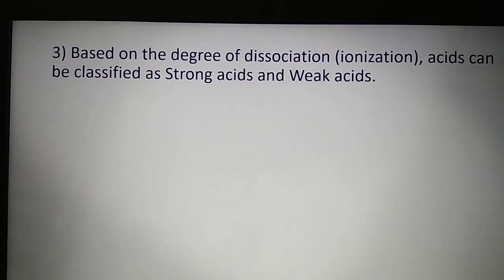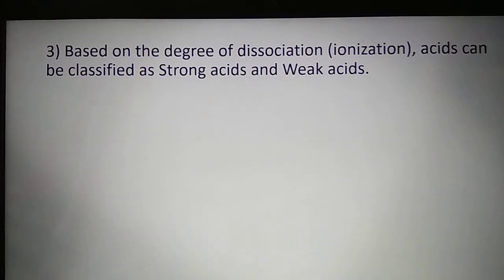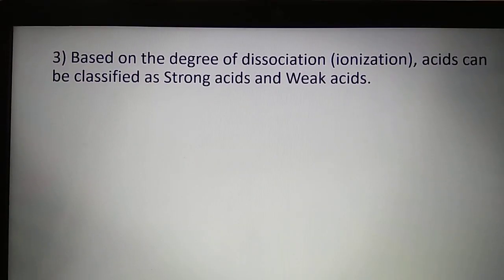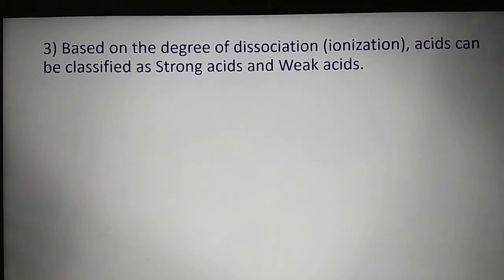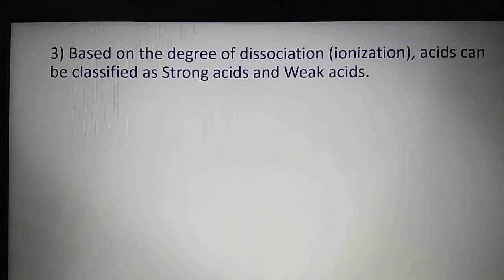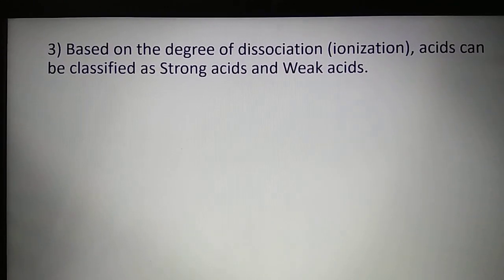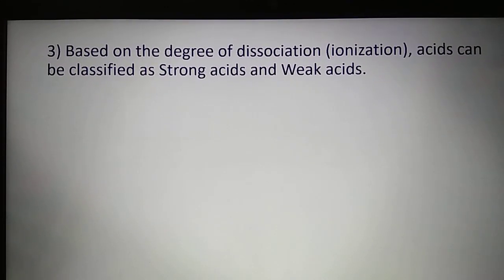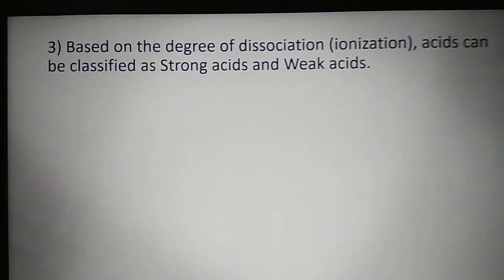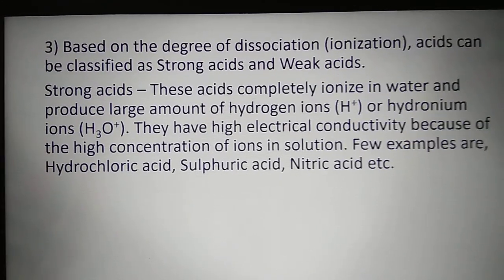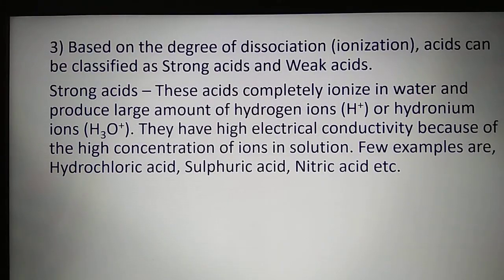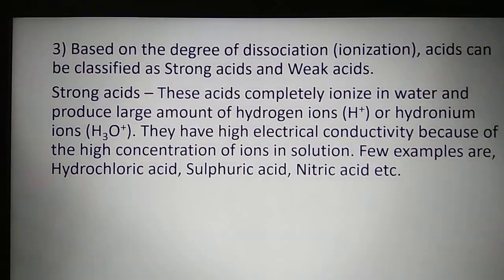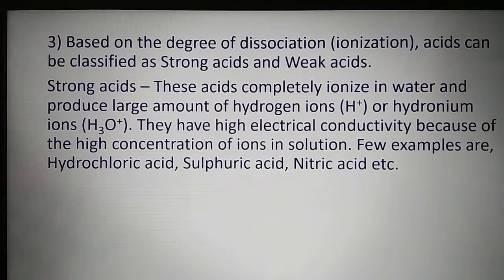That means the number of hydrogen ions produced from one molecule of acid can determine the type of acid. If a large number of hydrogen ions are produced from one molecule of acid in the presence of water, we can say it is a strong acid. If very few hydrogen ions are produced from one molecule of acid in water, we can say that is a weak acid. So strong acid means these acids completely ionize in water and produce a large amount of hydrogen ions or hydronium ions. We have already learned that hydrogen ion and hydronium ion are both the same.